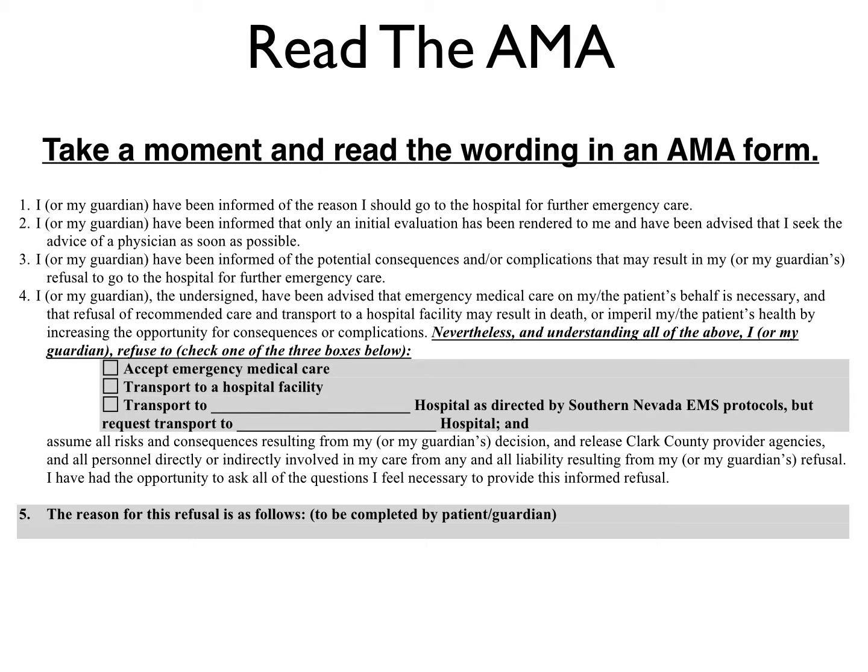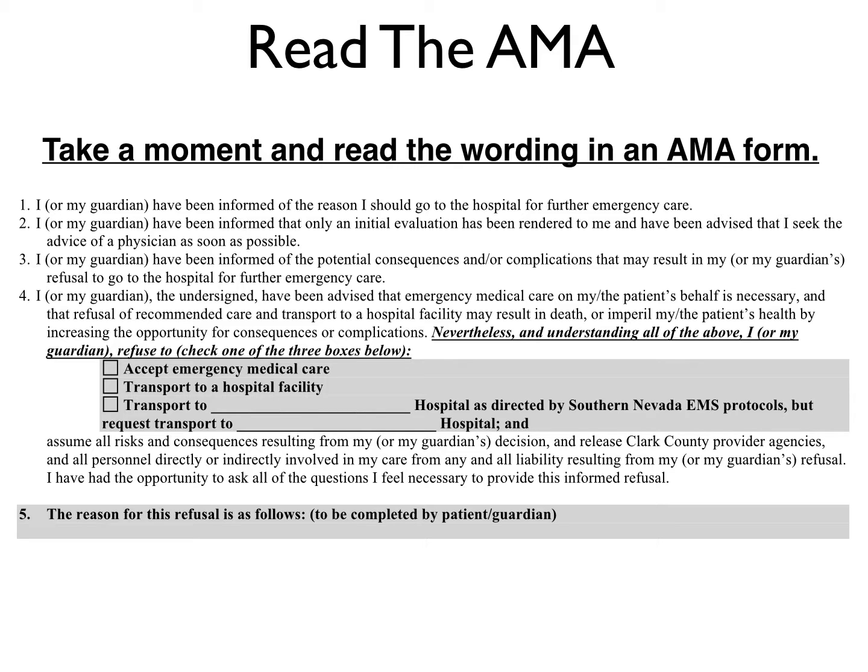Nevertheless, in understanding all the above, I or my guardian refuse to, and the patient or guardian must check one of these boxes. Either they refuse to accept emergency care, accept transport to a hospital, or accept transport to blank hospital as directed by Southern Nevada Health District EMS protocols, but request transport to another hospital, and that the patient assumes all risks and consequences resulting from my or my guardian's decision and release Clark County provider agencies and all personnel directly or indirectly involved in my care from any and all liability resulting from my or my guardian's refusal.